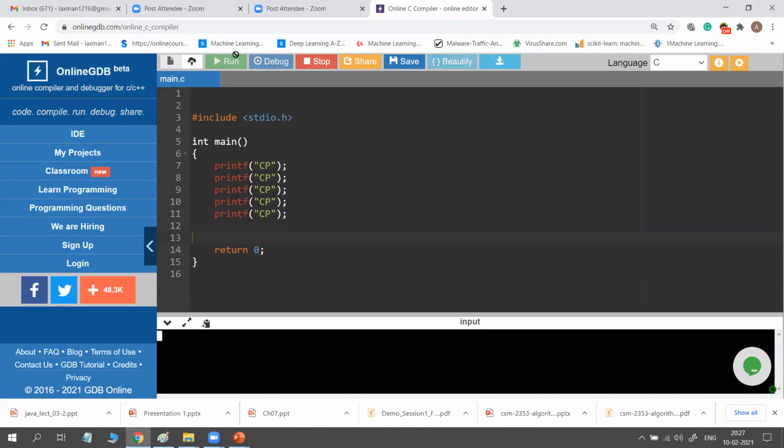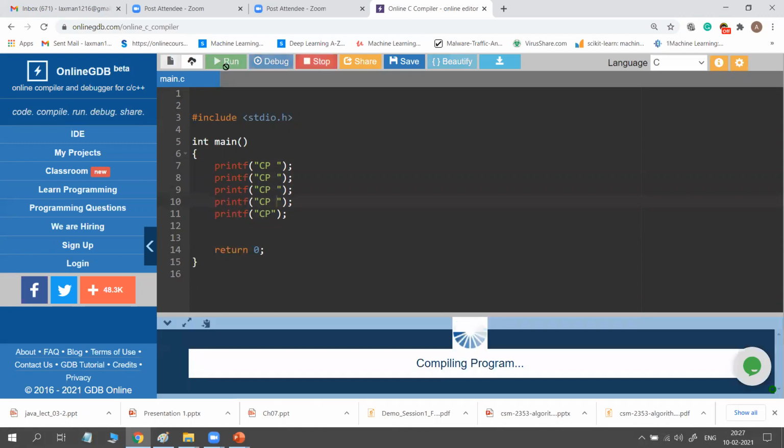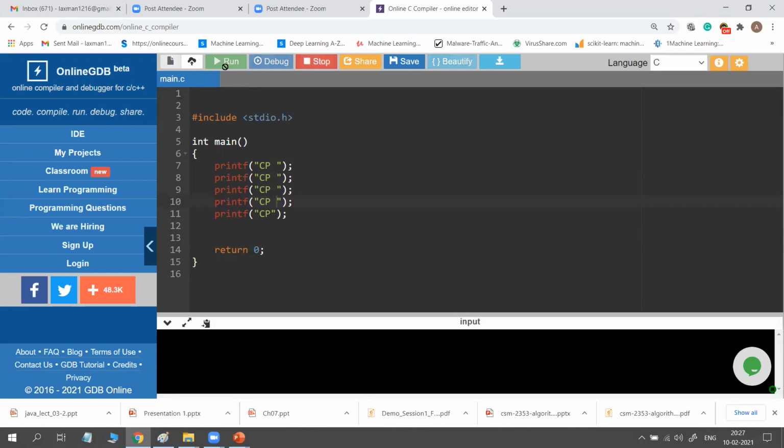See, CP, there is no space. So you just give a space. So whatever in double quotes it prints. So if you give spaces, there is no need to give space for the last one. Now the output is shown with spaces. That means the first printf prints CP and space.